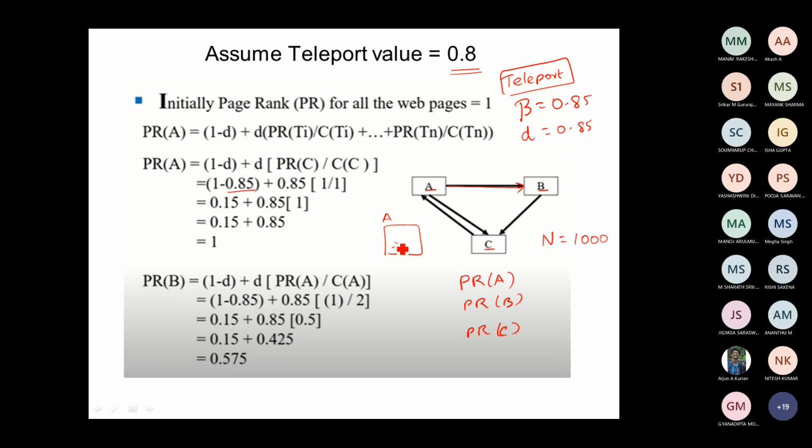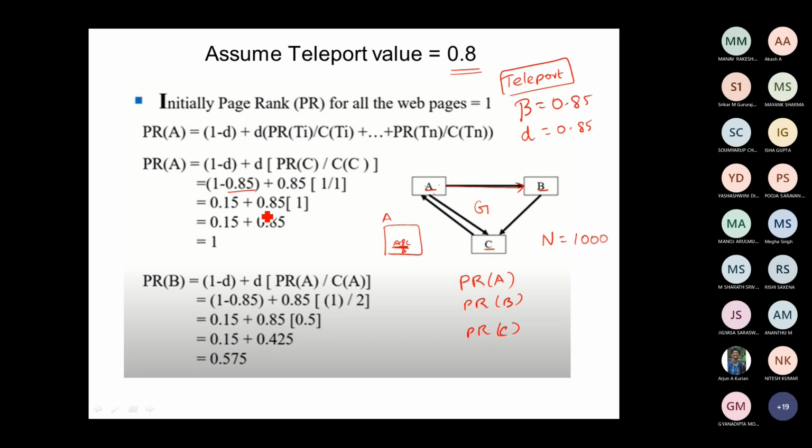If I click on this, it will go to B. From B, there is a link. If I click on it, I will go to C. From C, when I click it, it will go to A. I have another link from A. If I click on it, it will go to web page C. So that is the thing you have to understand. You have to infer this from this graph G.